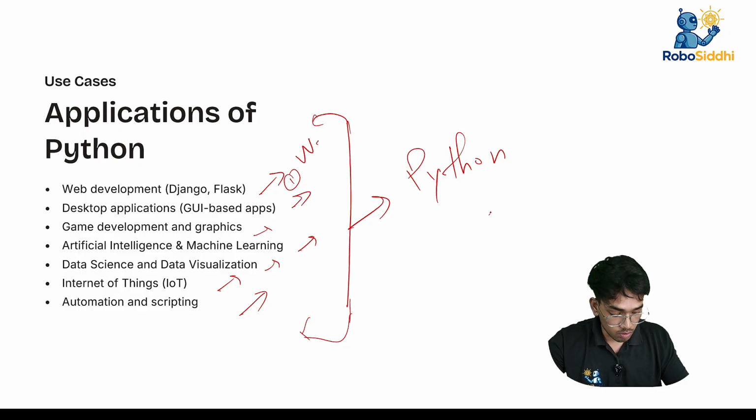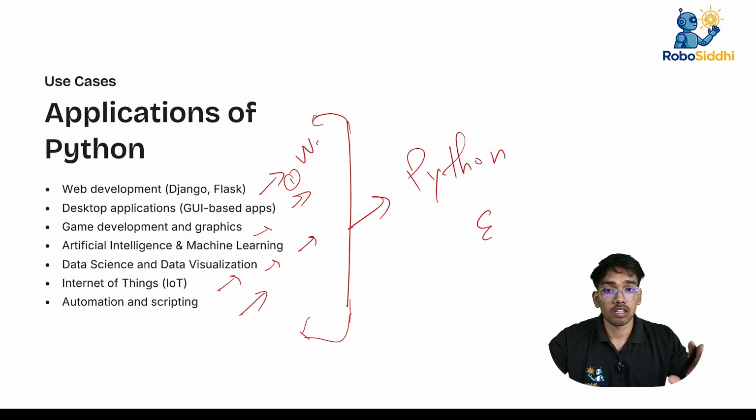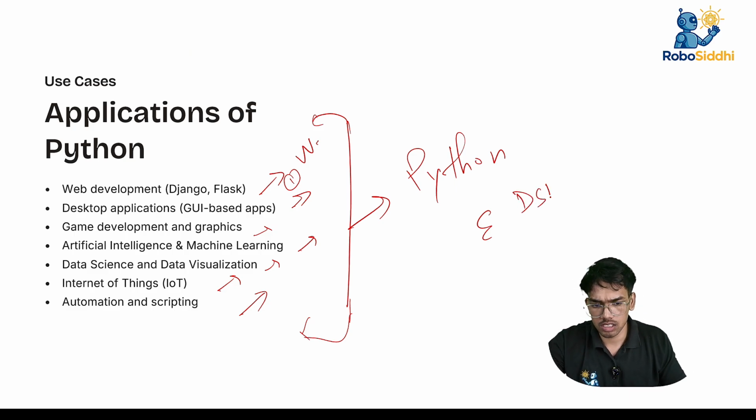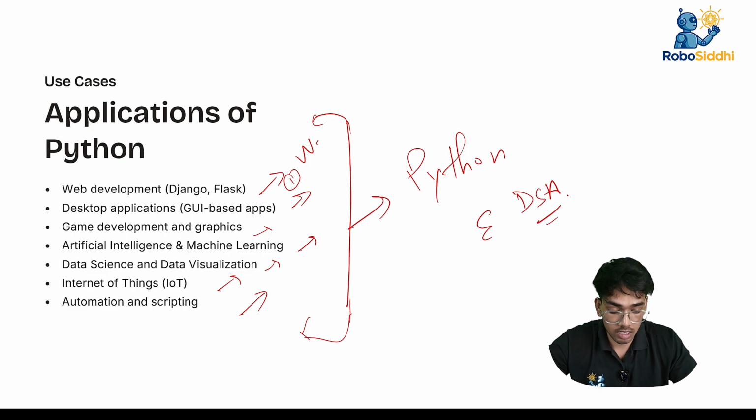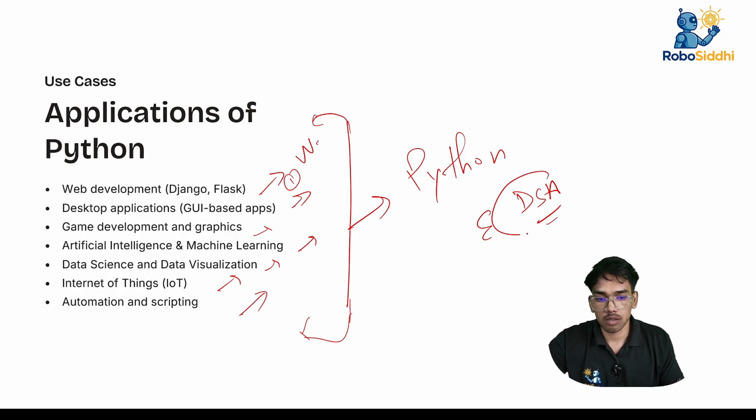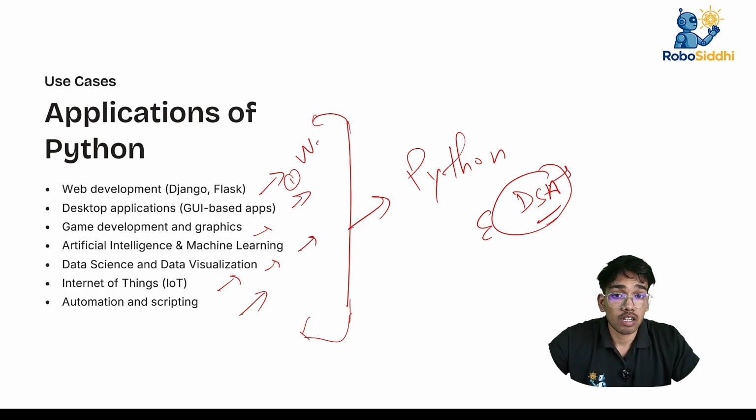If you want to become an engineer, any engineer, then you should know Python. Simple. With Python, you can do DSA easily. You don't understand DSA right now, but in the future you will definitely see this term. So be prepared, follow my instructions for the next 60 days and you will become a pro in Python. Simple. I will not teach you too many things. You are going to learn a few simple things and you have to implement them. You have to follow my instructions, then you will become a pro in this field.